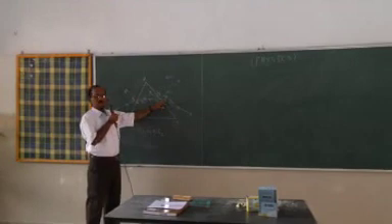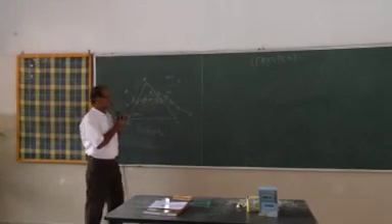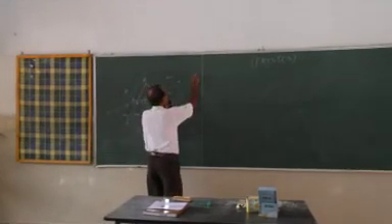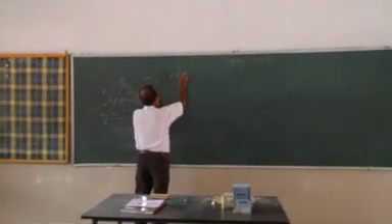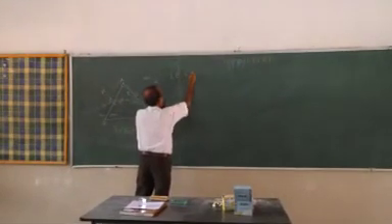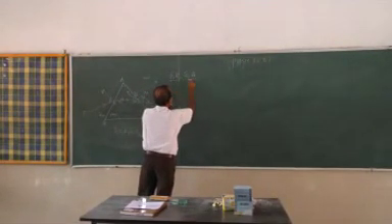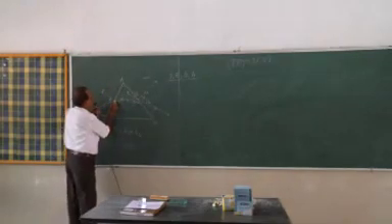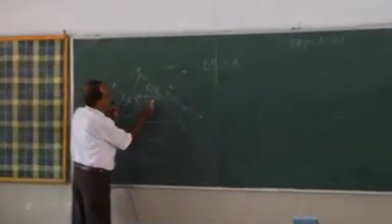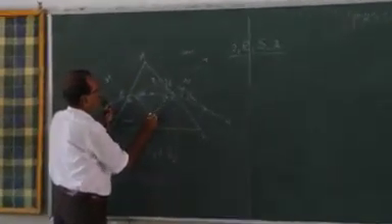Now we'll find the relation between angle of incidence, angle of emergence, angle of deviation, and angle of prism. Now we'll produce these two normals.